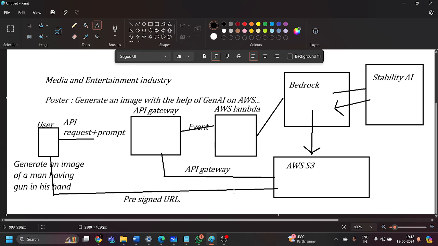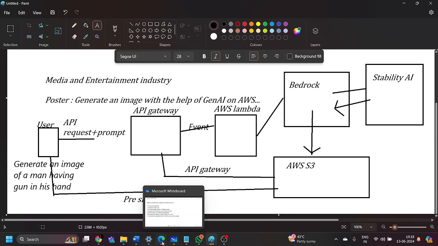So this will be the architecture to build, basically, right? We are going to create this entire architecture with the help of different AWS services, in which we have API Gateway, Lambda, Bedrock foundation model, Amazon S3, and pre-signed URL kind of things. So for this entire architecture, what I have done, I have created a document, right?